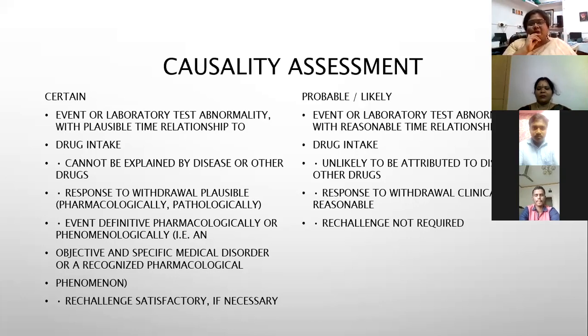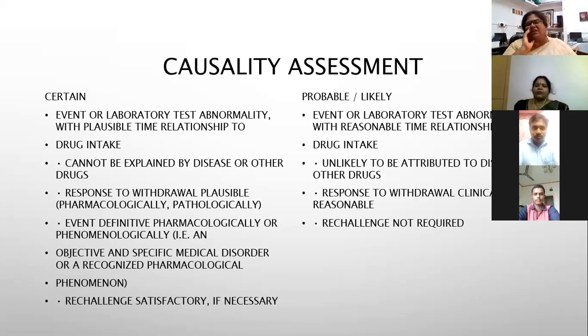So when we say causality assessment and classification, the first one is when you are very sure that this drug caused this serious reaction in this patient. For example, you have complete lab-dependent biomarker results, or other disorders.